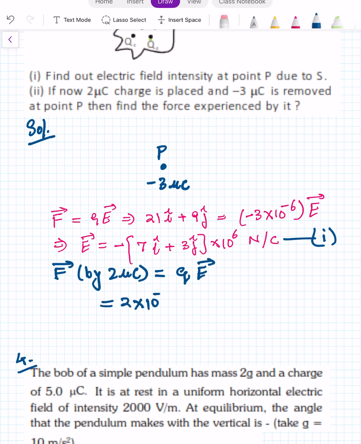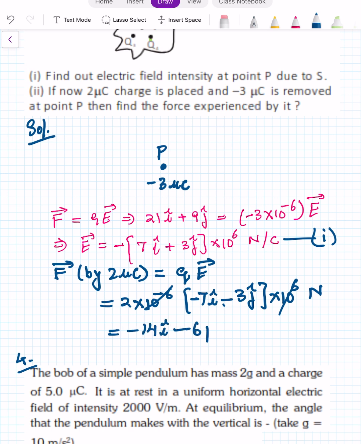So 2 into 10 power -6 into -7 I cap plus 3 j cap into 10 power 6 Newton. And when you multiply, this cancelled and it will become -14 I cap minus 6 j cap Newton.